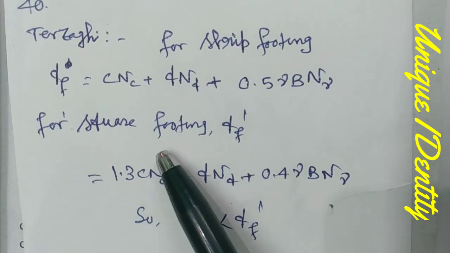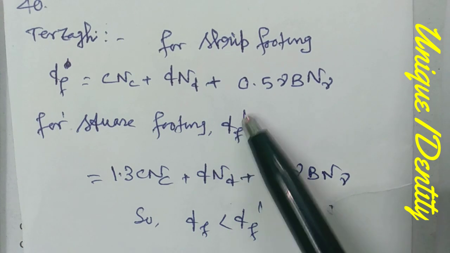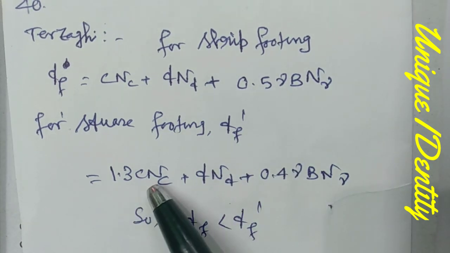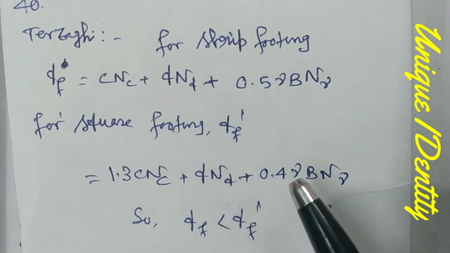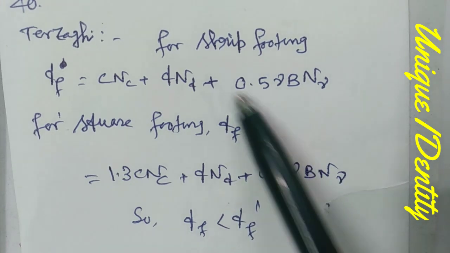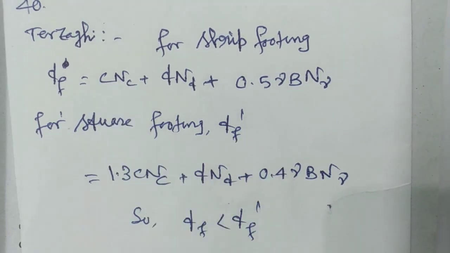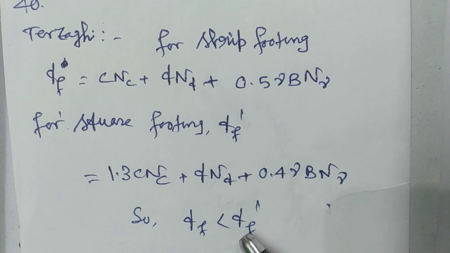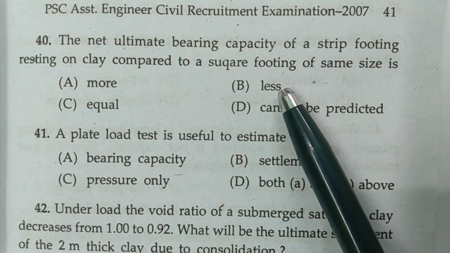And for a square footing of the same size resting on clay, Qf dash equals 1.3 C Nc plus q Nq plus 0.4 gamma B N gamma. So it is obvious that Qf dash is greater than Qf, so Qf is less than Qf dash. So it will be less. Option B is correct.